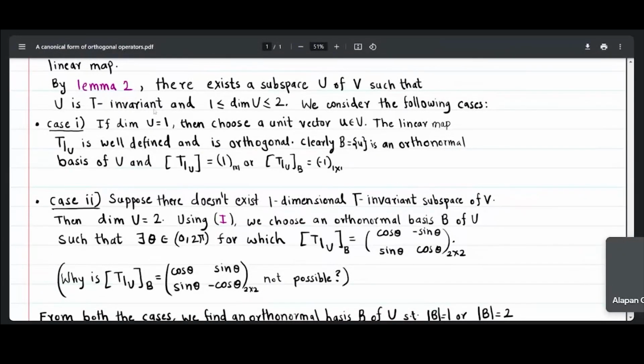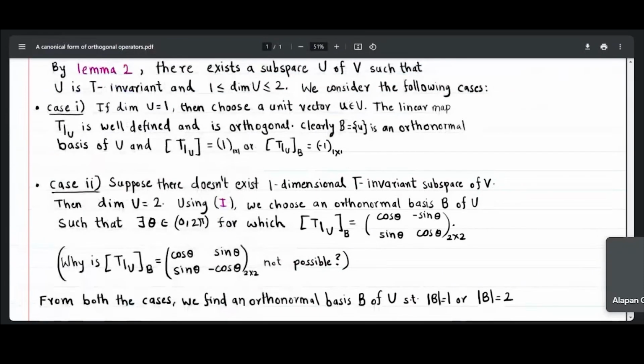Because U is T invariant, this map is well defined, and one can check that it is actually orthogonal on U. So let us say B is equal to the singleton set u. So this u will form an orthonormal basis of U, and the matrix of the restriction map with respect to that basis B will be of the form 1 or minus 1. So we are good.